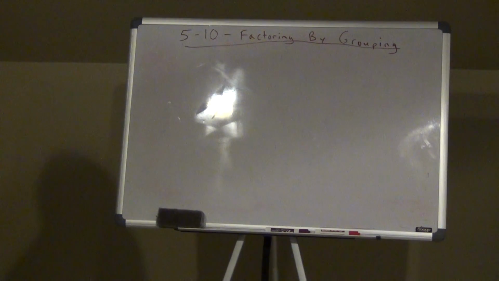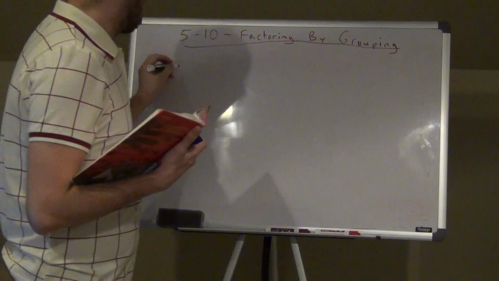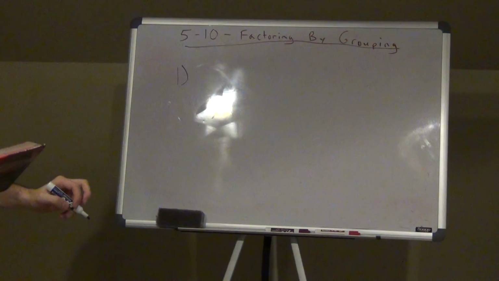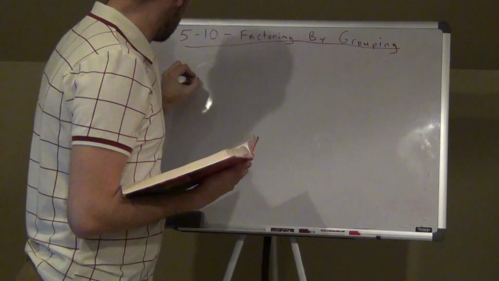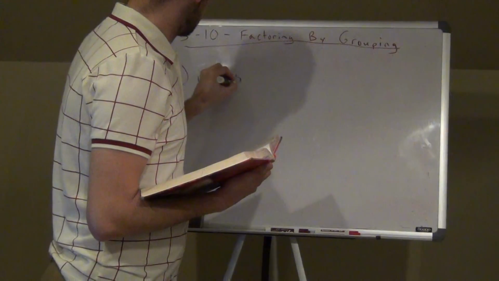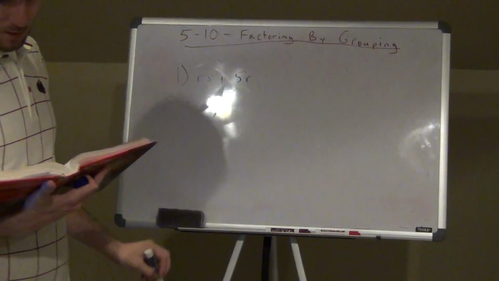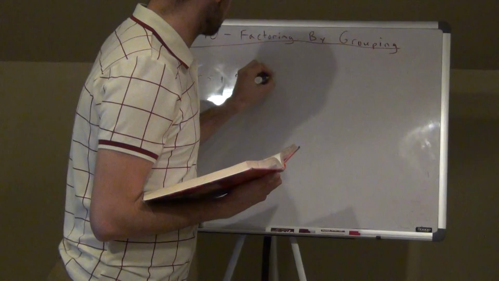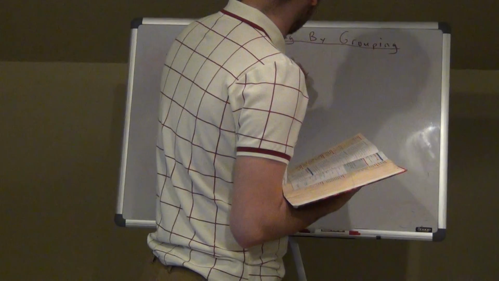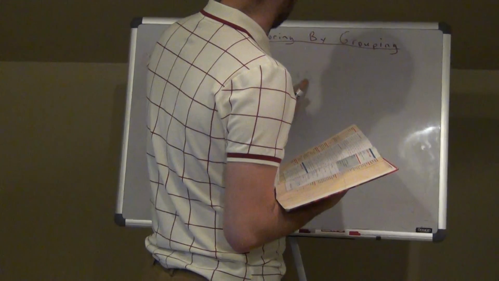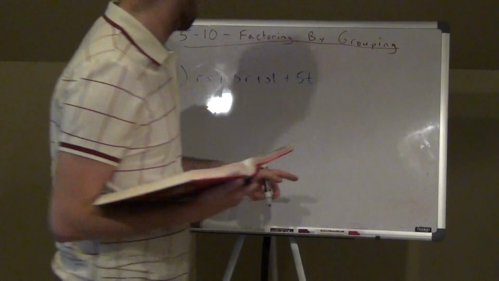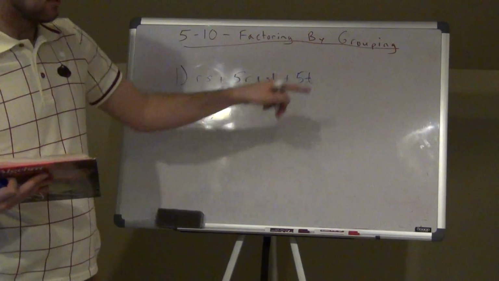Number 1 is going to look like this in your notes. I hope you guys can see this. It's going to be RS plus 5R, I'm going really slow, sorry, plus ST, that's an S, plus 5T. Please keep in mind that this is an S and this is a 5, don't be confused. Goodness knows I choose S's and 5's.